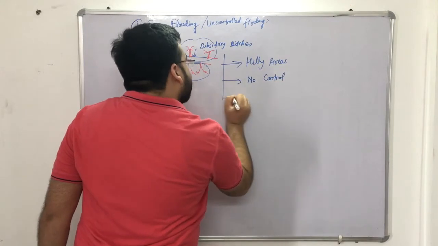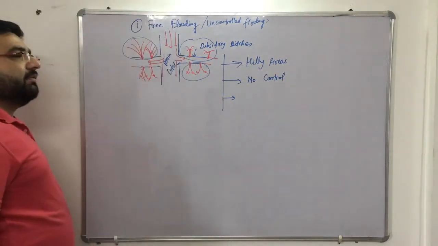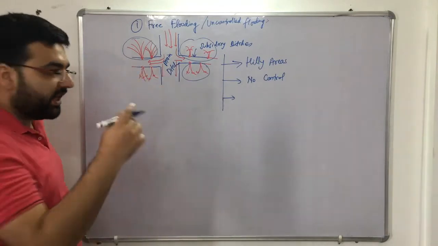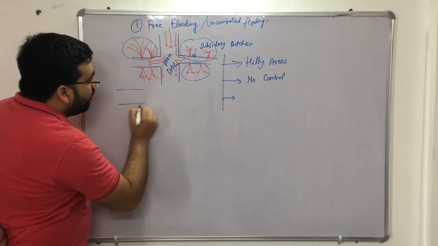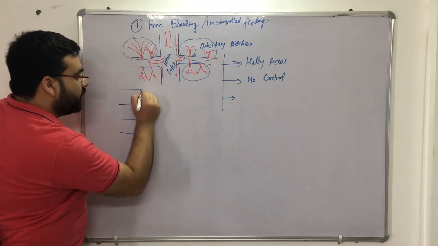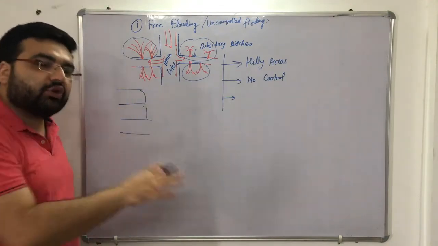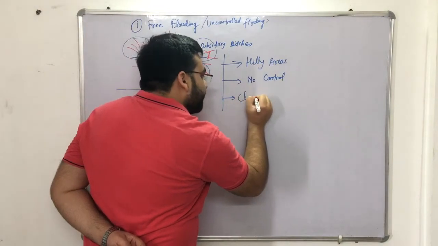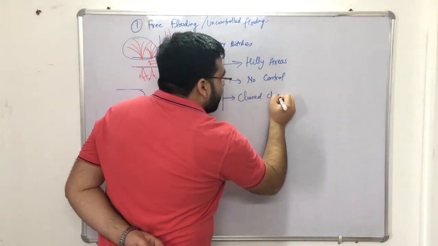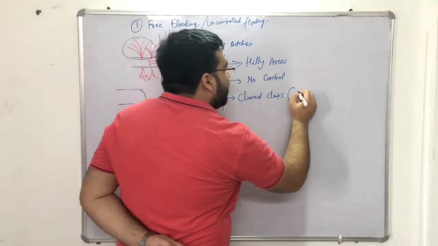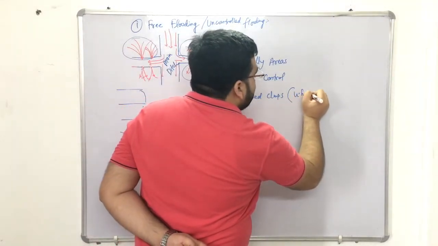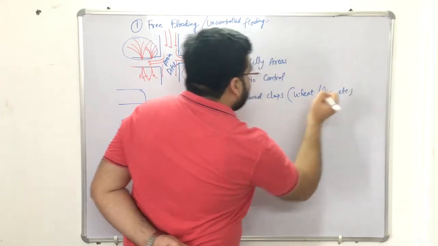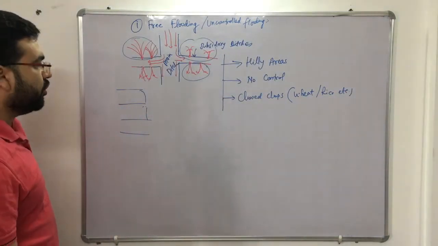The third thing we can say about this type of flooding is that it is basically used for closed crops. What are closed crops? Crops which are very close to each other, where the distance between two crops is very small. For example, wheat, rice, etc. It is mainly used for closed crops.